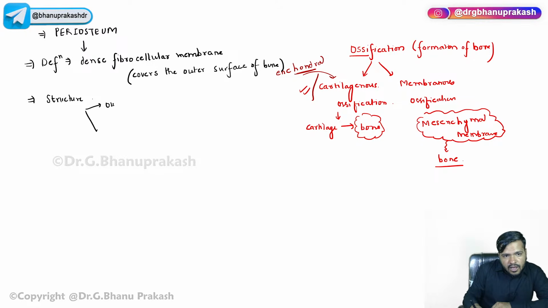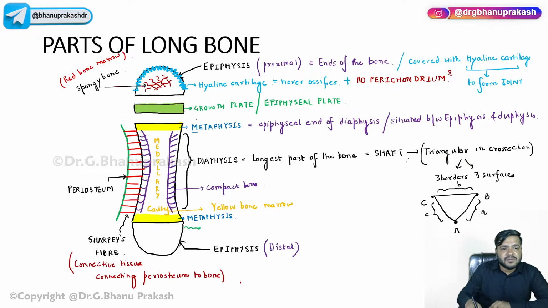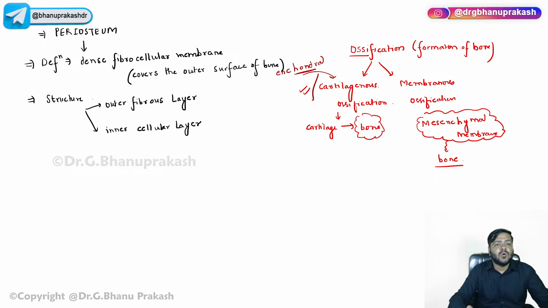The outer fibrous layer, and the inner cellular layer. Now, guys, the periosteum which you have seen over here, the green in color. This green color membrane which I have drawn over here is distinct into two layers. It has an outer fibrous layer and an inner cellular layer.